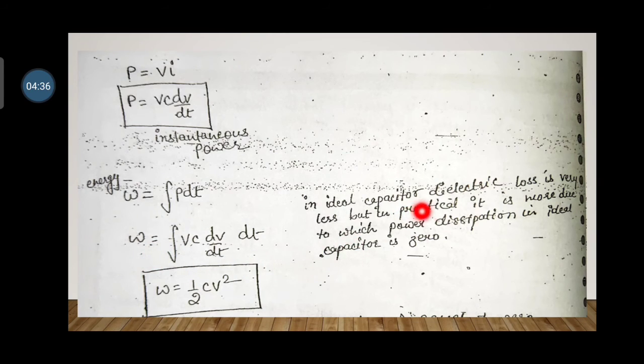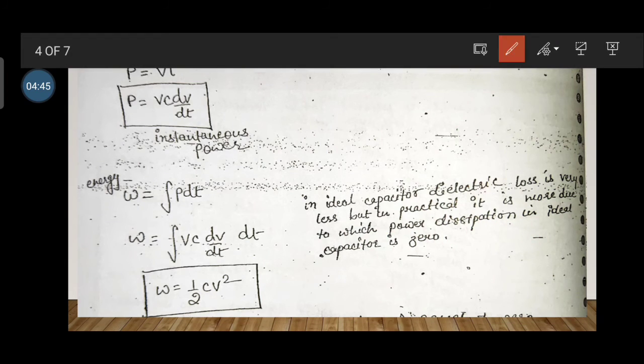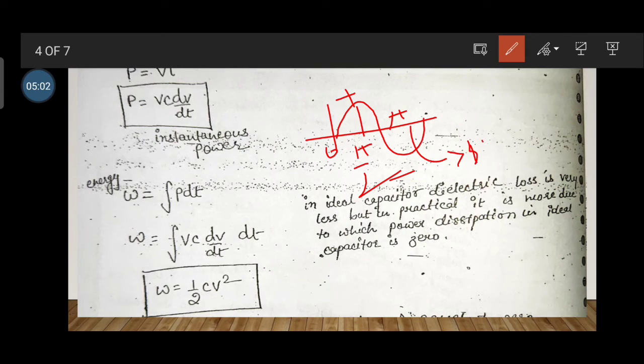In an ideal capacitor, the dielectric loss is zero, but in practice it is not, whereas the power dissipation in the ideal capacitor is 0. Like that is your inductance. There are two cycles, one is the positive half cycle, another one is the negative half cycle. For the positive half cycle, it runs from 0 to pi by 2, then pi, then 3 pi by 2, then 2 pi. So from 0 to pi by 2, it is positive.